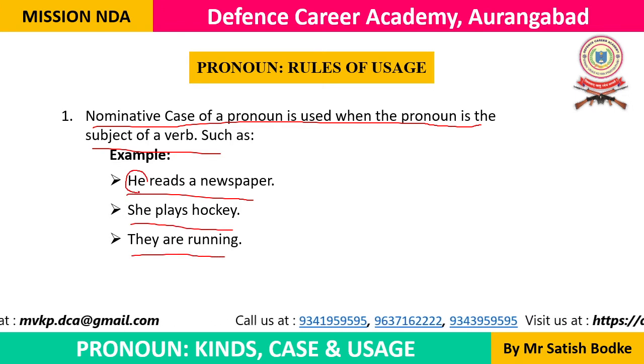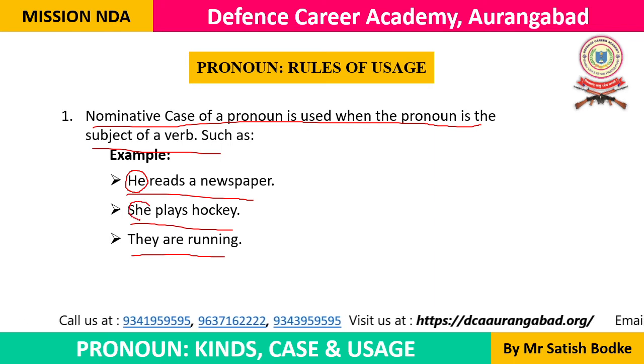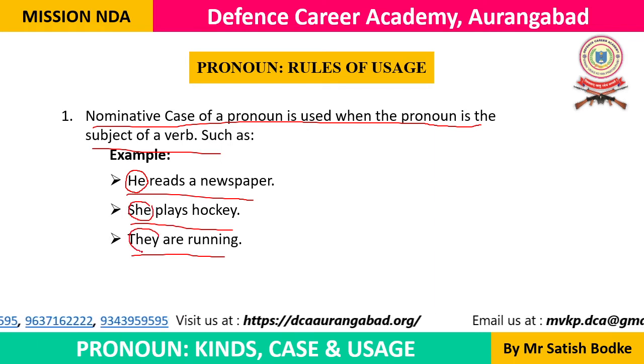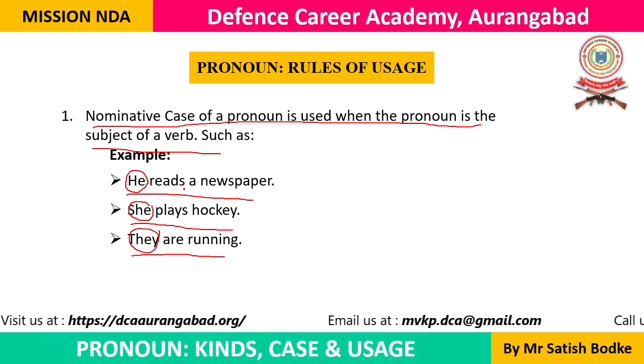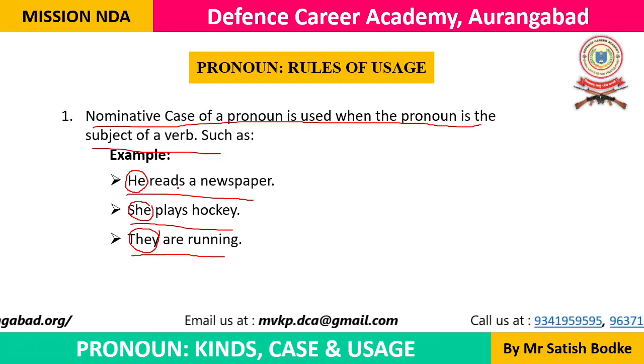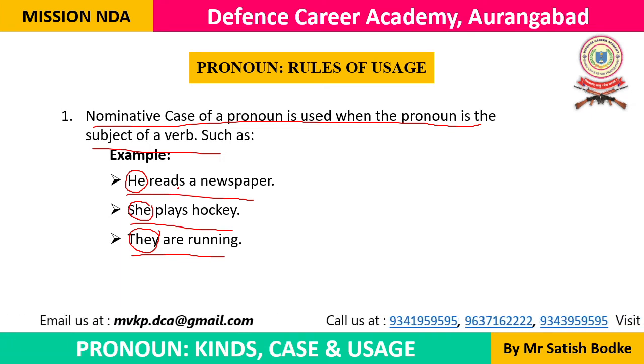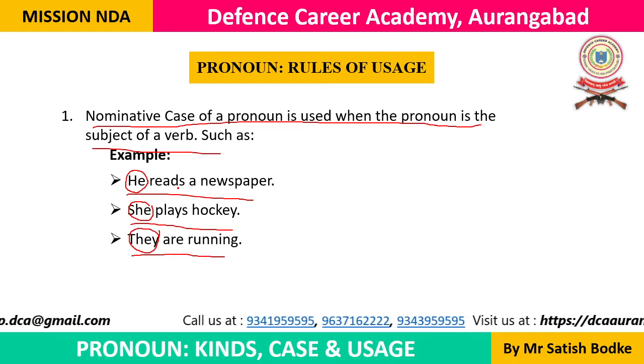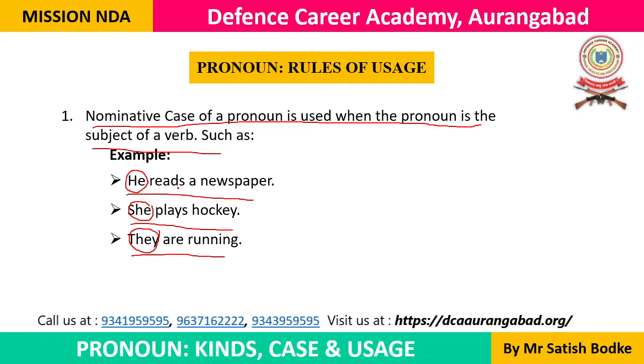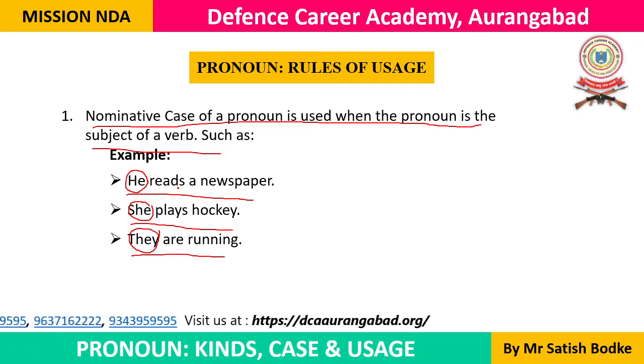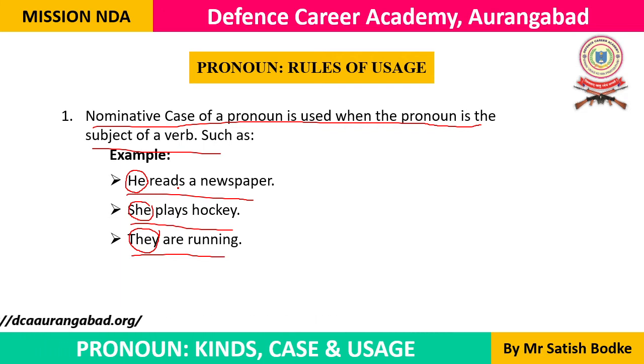Here we are using the nominative case. We don't use the objective case here. We cannot say his or him reads a newspaper, her plays hockey, or herself plays hockey. When we use a pronoun as the subject, we cannot use a reflexive pronoun either.